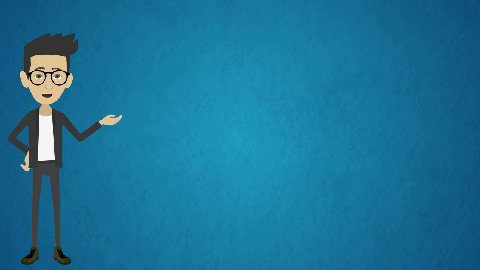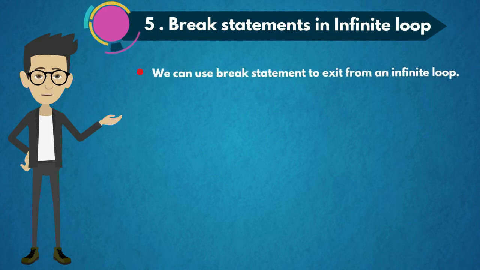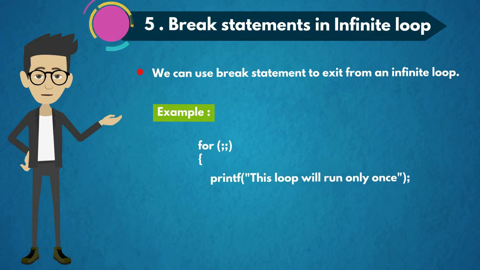The fifth concept is break statement in infinite loop. We can use break statement to exit from an infinite loop. Example is for(;;), which means that there is no initialization, no condition and no increment or decrement operators. printf, this loop will run only once.